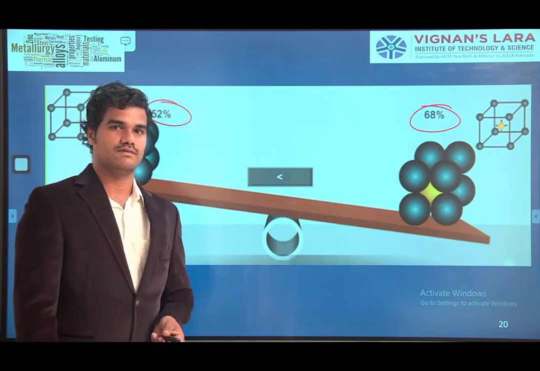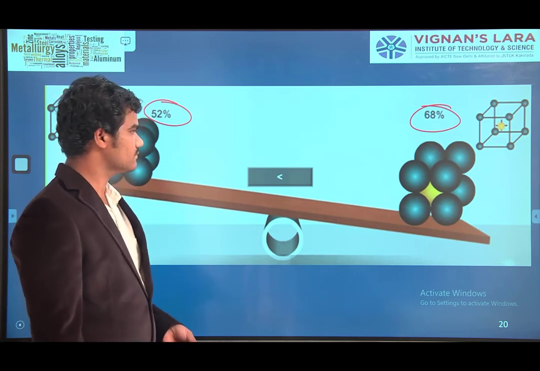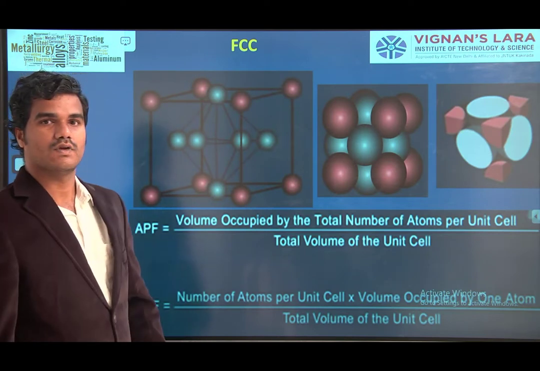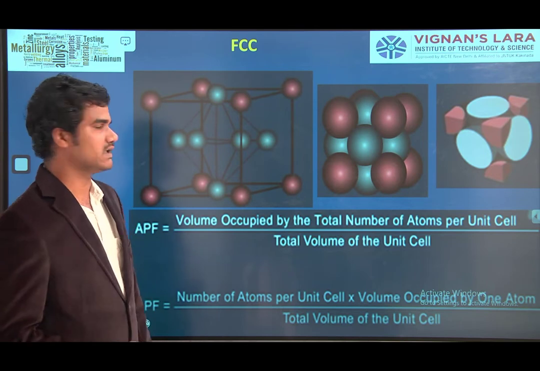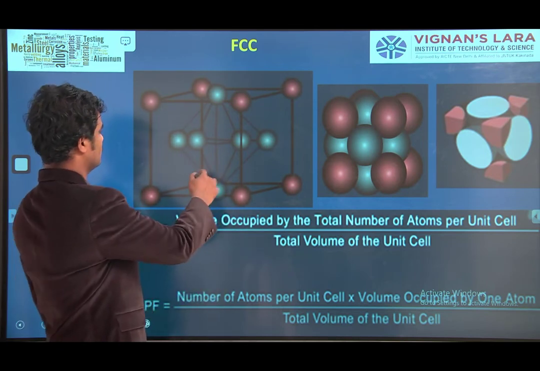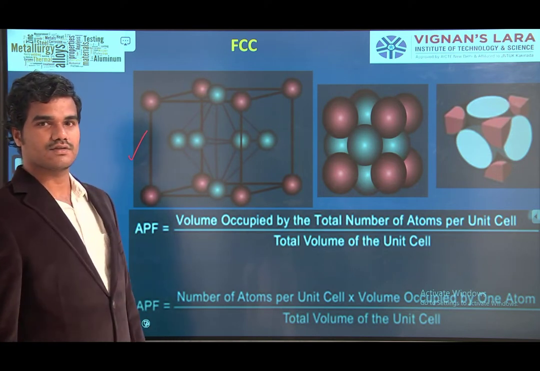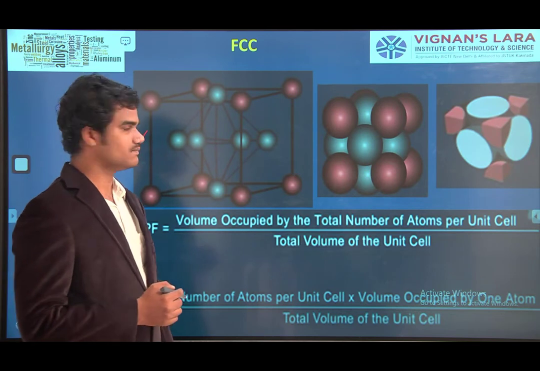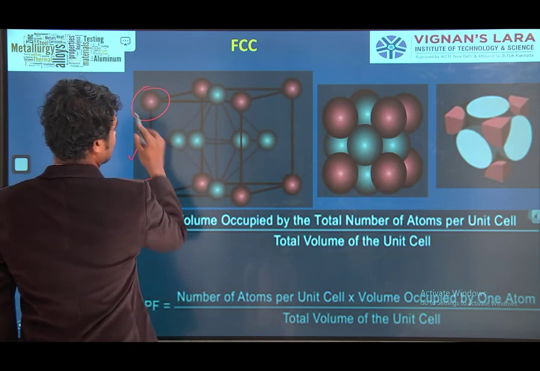Next, we will see the face-centered cube. A face-centered cube appears like this. At each and every corner of the cube, atoms are there.